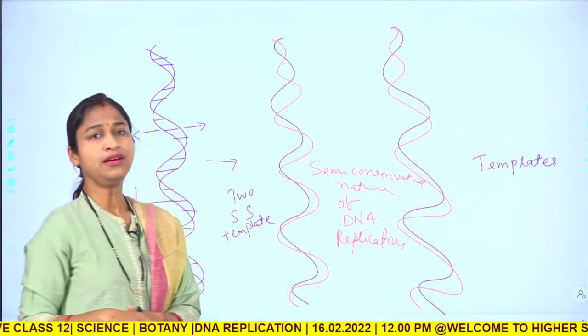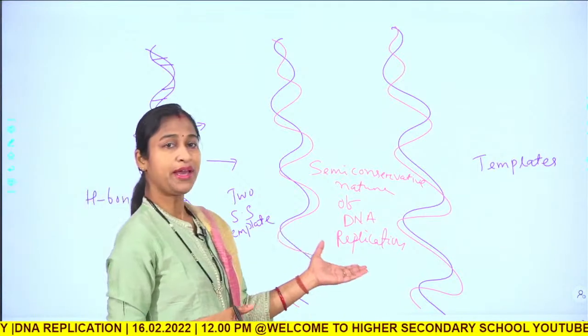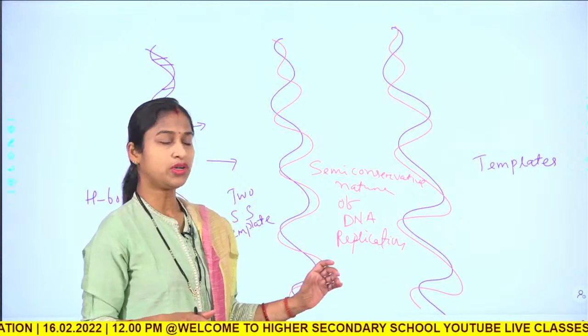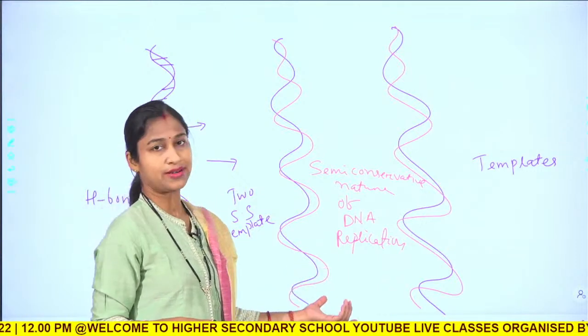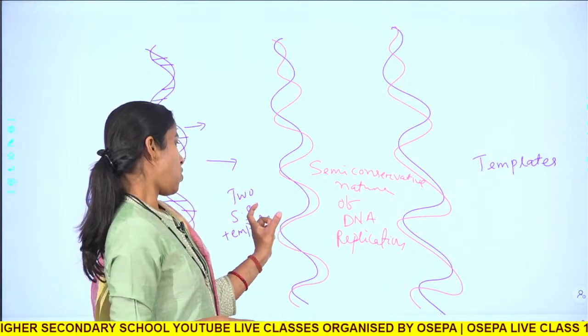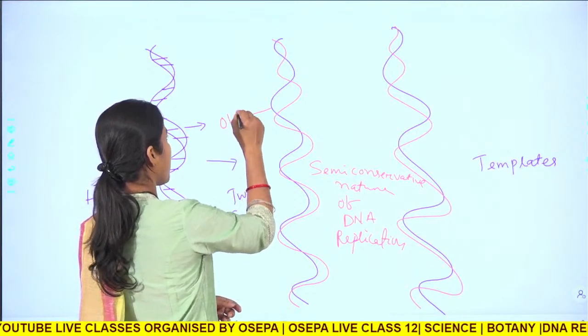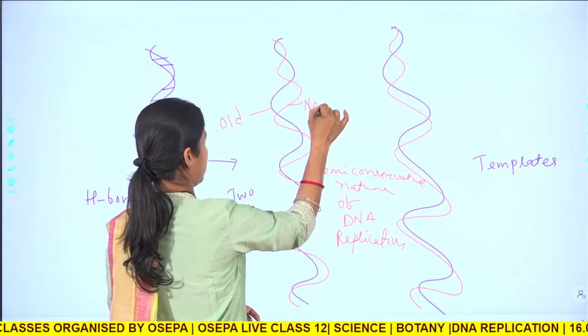So, this is the nature that is semi-conservative. That means, out of these two DNA molecules, here one strand is old, this one is the old strand and this one is the new strand.